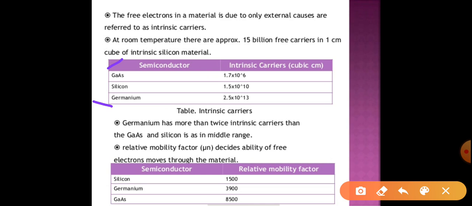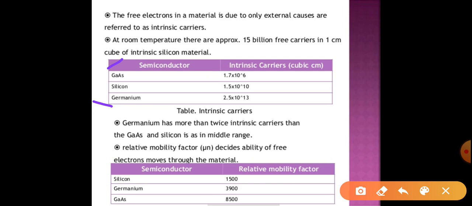If I want to carry more current, the number of carriers must be higher. Suppose I want to shift my home from here to Nagpur. If I carry all the material and devices of my home alone, it will require a lot of time. If instead I have 10 people with me, it will require less time. That means more carriers will give more current. That is the first thing.